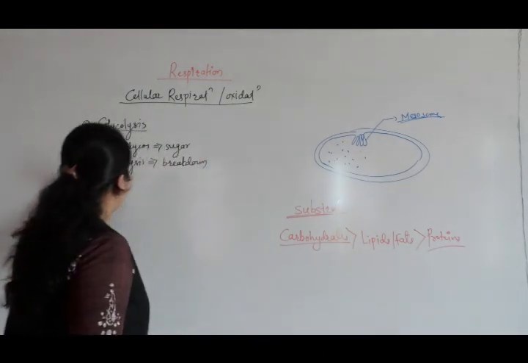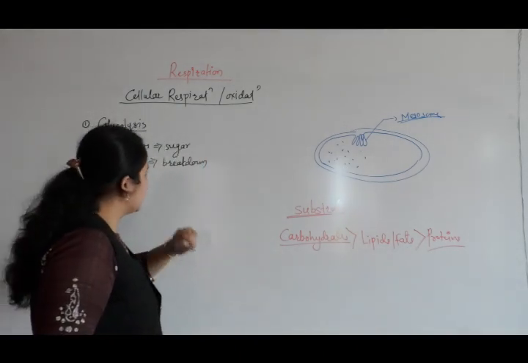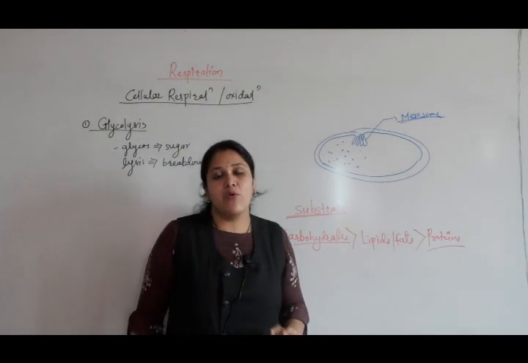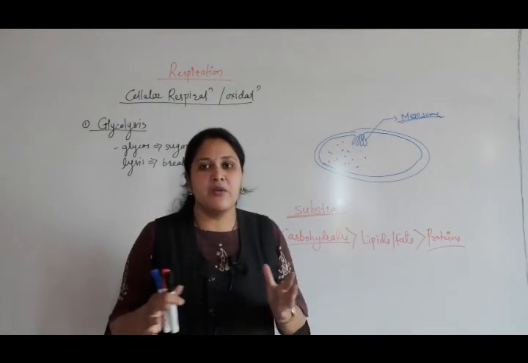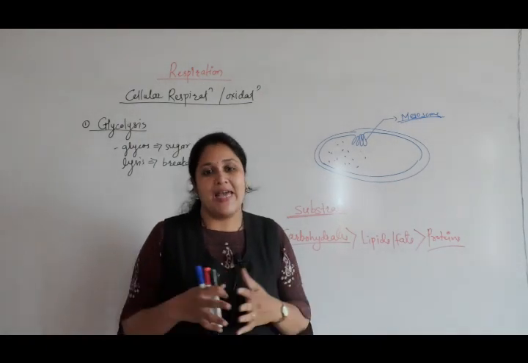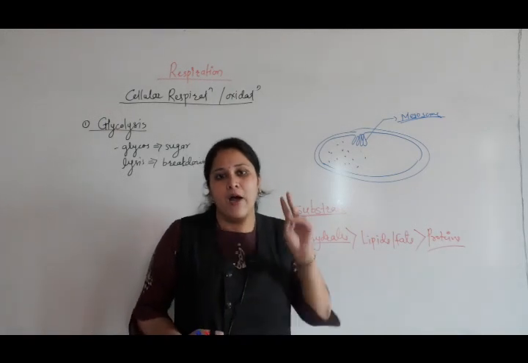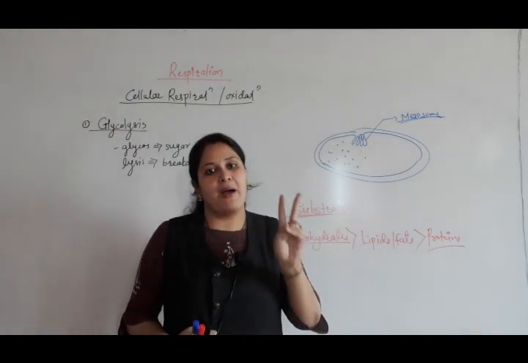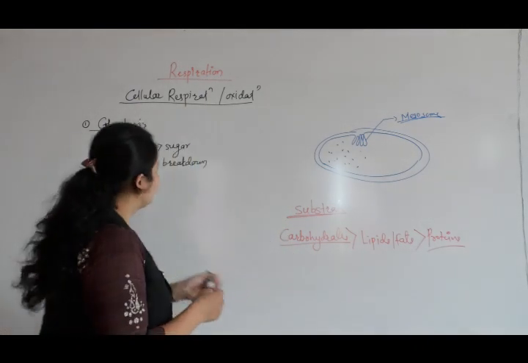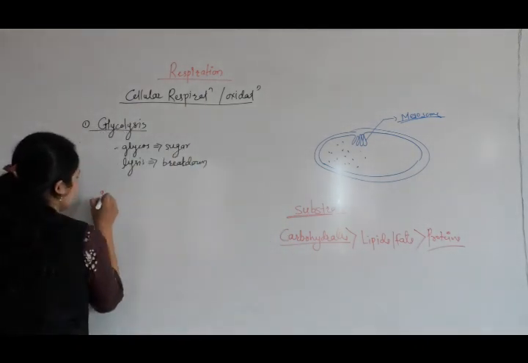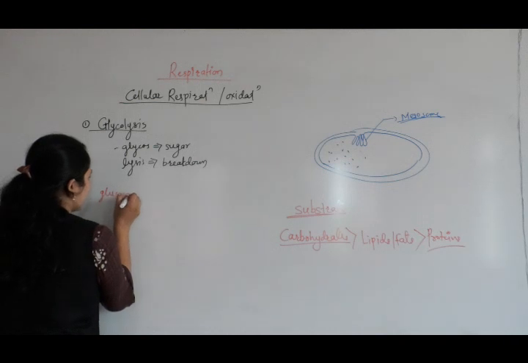Fine. Now the first step, as we discussed, is glycolysis. Glycolysis means the partial breakdown, or splitting, lysis, of glucose to form two molecules of pyruvic acid. So what is happening in glycolysis?